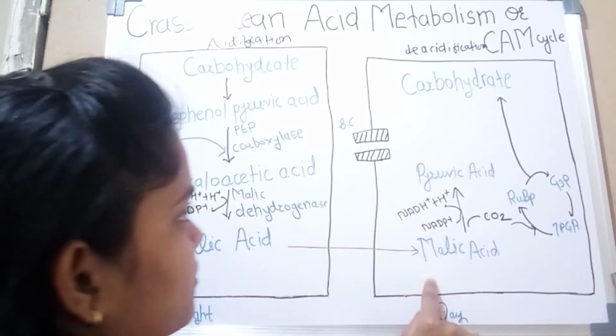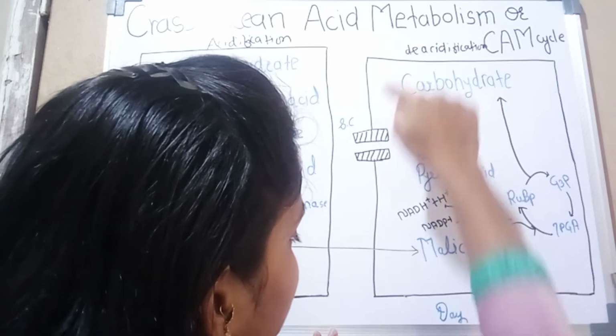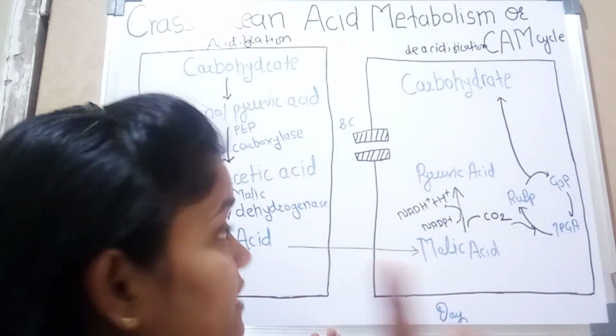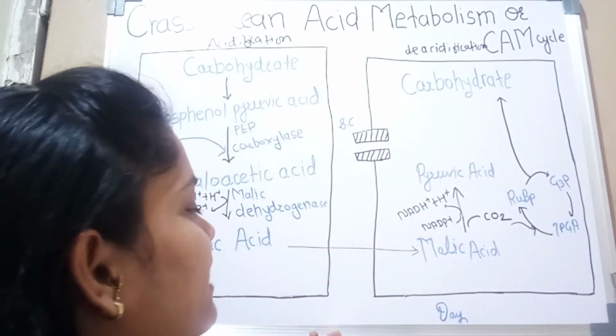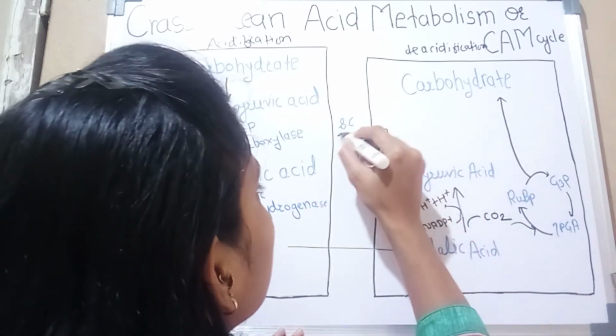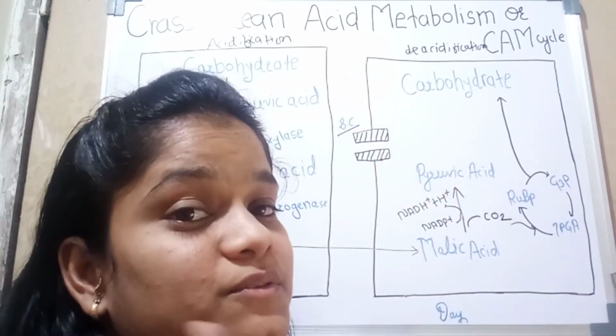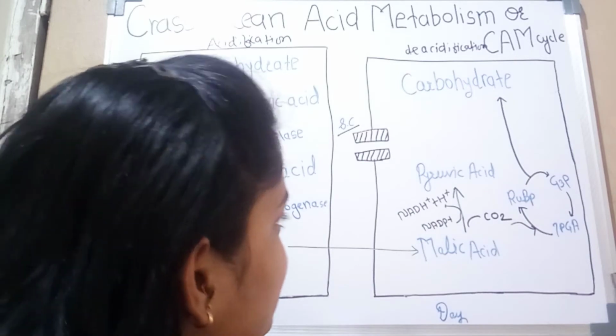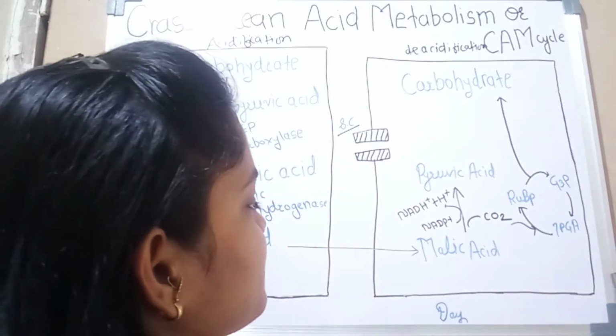Now move towards the deacidification, which takes place during daytime, and the important thing is that the stomata become closed during daytime. What happens during daytime?